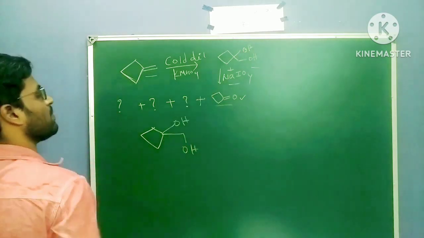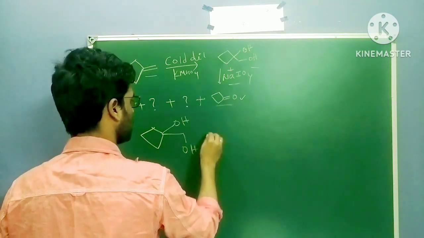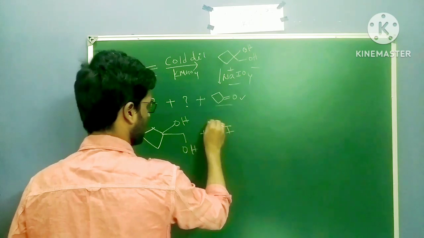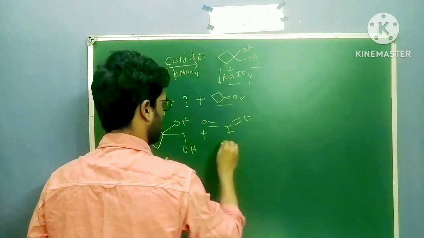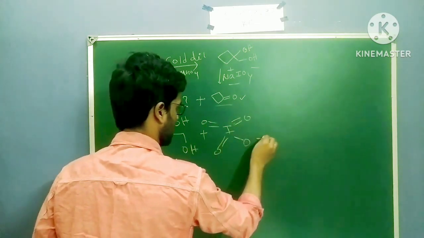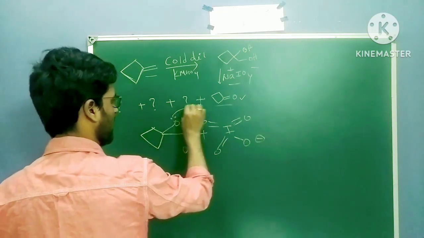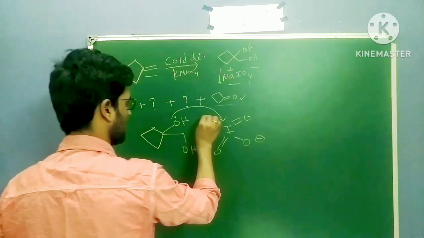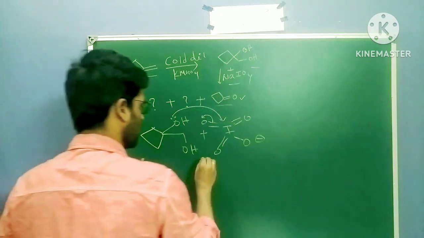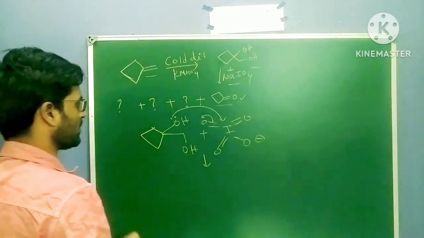Next, sodium periodate, Na plus IO4 minus. So here IO4 minus is there: double bond O, double bond O, double bond O, single bond O minus. Now this lone pair will attack this iodine here like this. This is the mechanism. So in this mechanism, what happens?